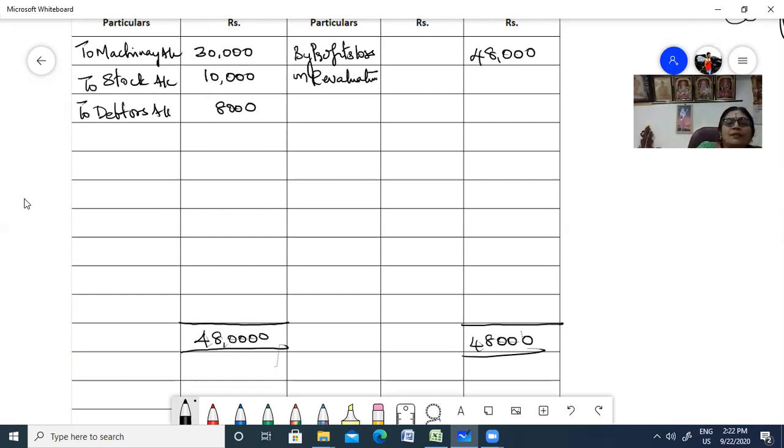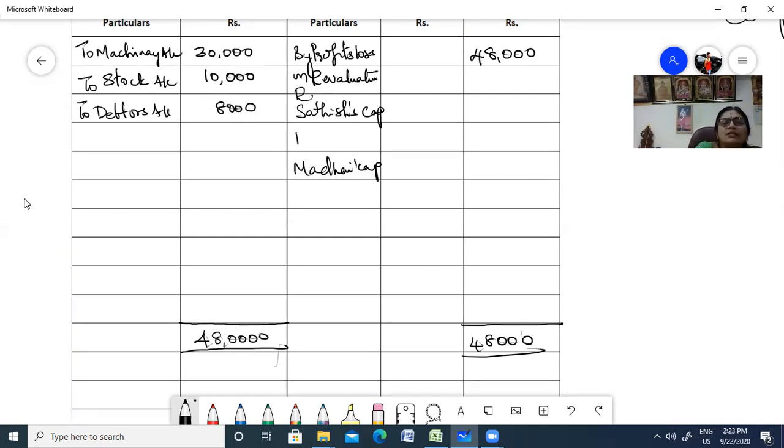Who are they? Satish's capital. Who's the other one? Madan is the third person who's going to retire. Madan's capital, Rajesh's capital.